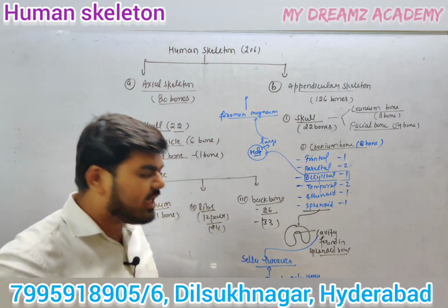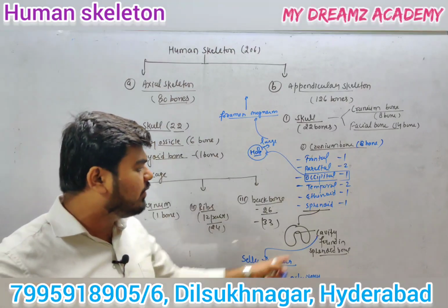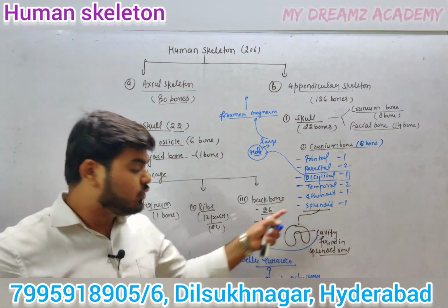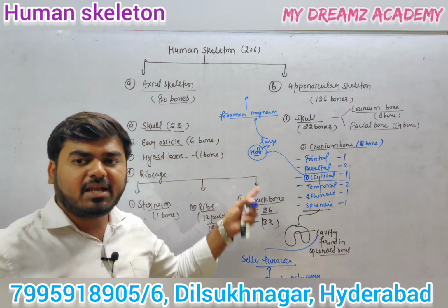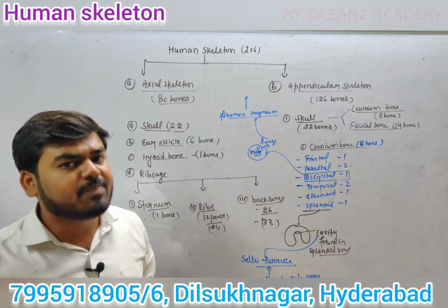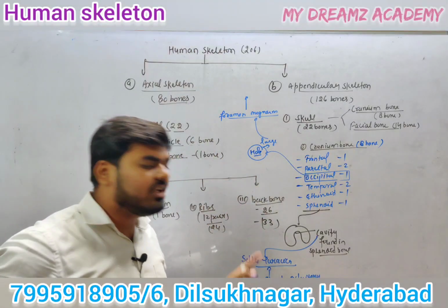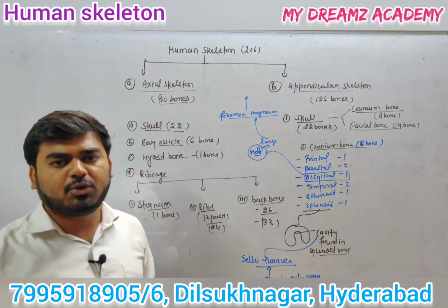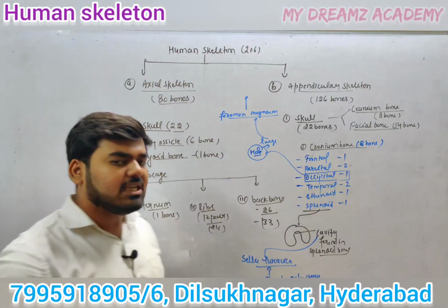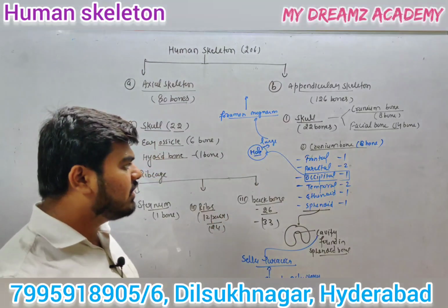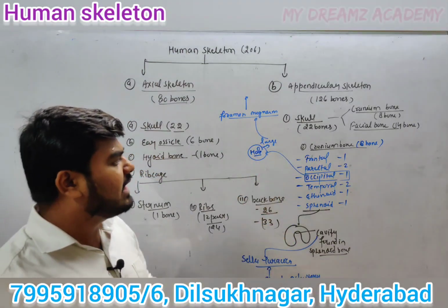The sella turcica is a cavity or depression found in the sphenoid bone. From the foramen magnum region, the brain exits out as the spinal cord, and in the sella turcica region is the location of the pituitary gland. Is that clear? So this is about the cranium bones.